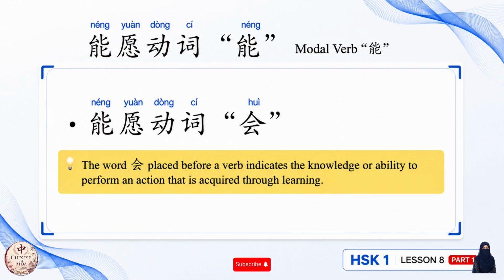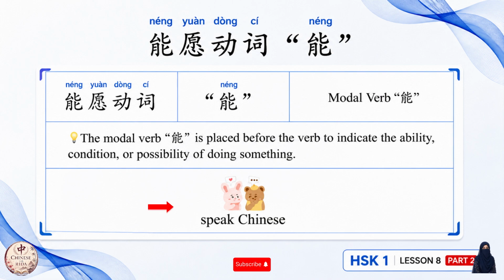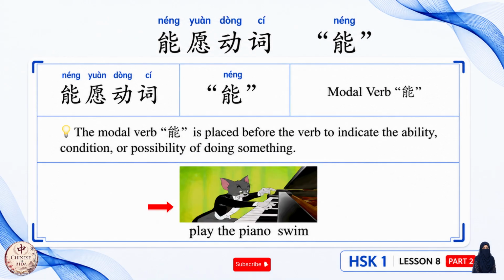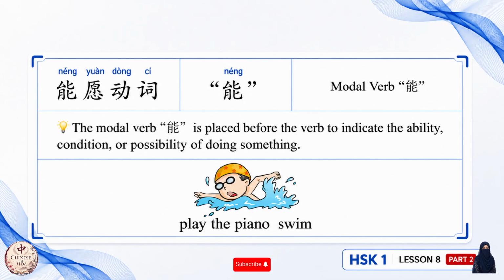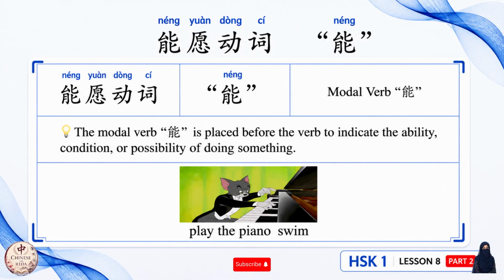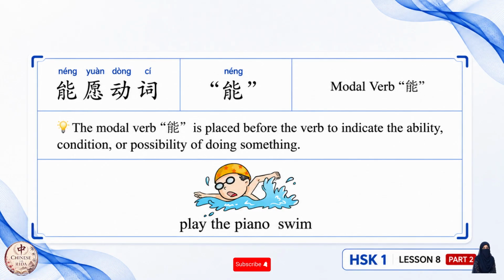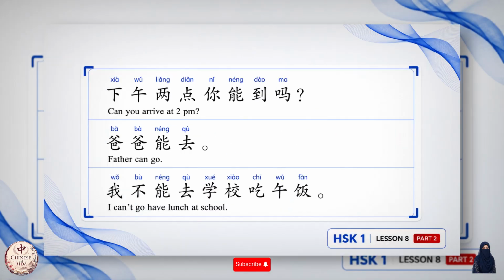Actually, there is a very important difference between them. 会 is to be placed before a verb that expresses a skill you actually acquire through learning. So, for example, speak Chinese, play the piano, or to swim. So, rather than saying we can or we are able to, if we say we know how to do something like how to play the piano or how to swim, it would be better to use 会, but 能 is much more general.